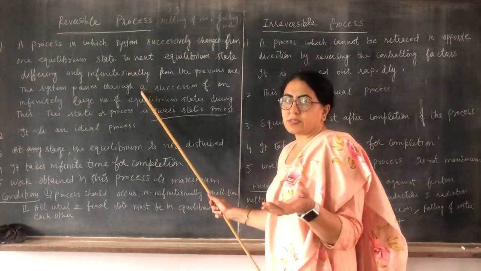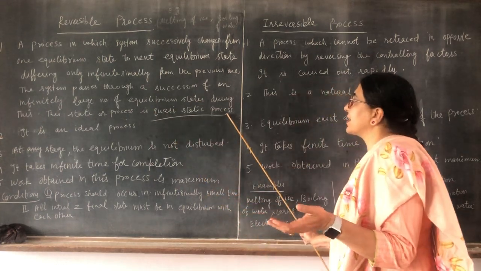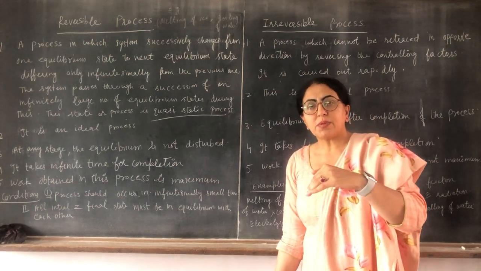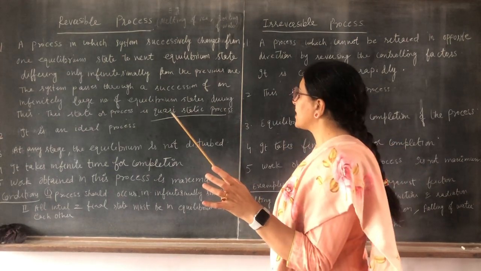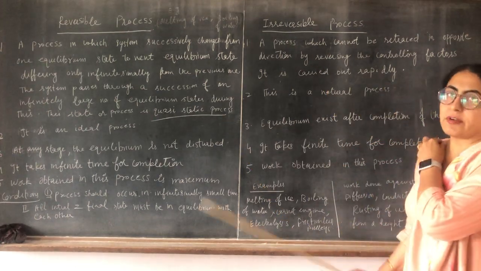So it is a slow process, a quasi-static process, where the change from one equilibrium state to another is slow. This is very important.